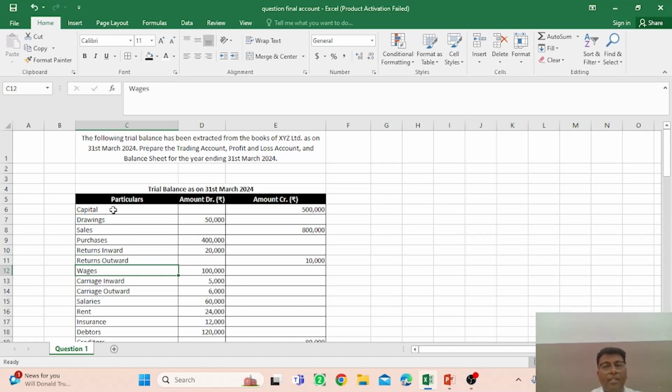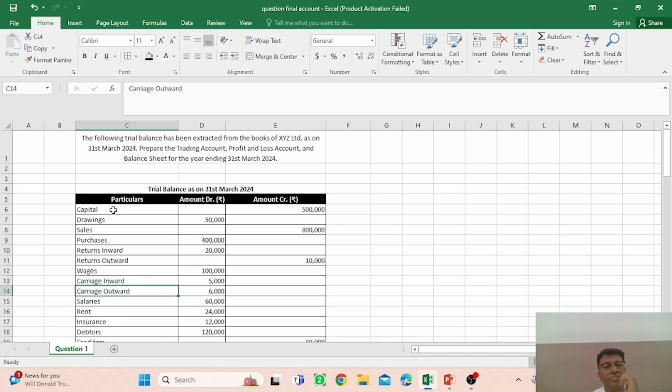And wages: this is a direct cost because the workers are involved in the direct production process, so it is part of the factory and part of the trading account, so you have to show this item in the trading account. Carriage inward, as I told you, is paid when you are bringing the material or product into the factory. So again it is an expense related to your factory and your production, so you have to mention it on the debit side of the trading account. All the expenses would be shown on the debit side, all the incomes on the credit side.